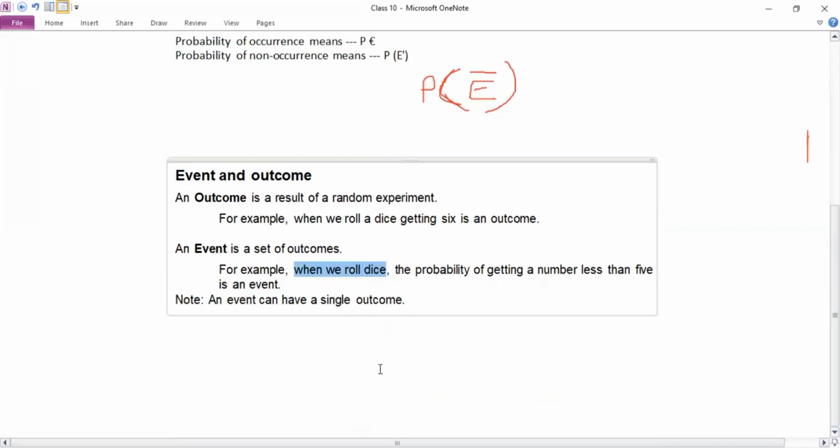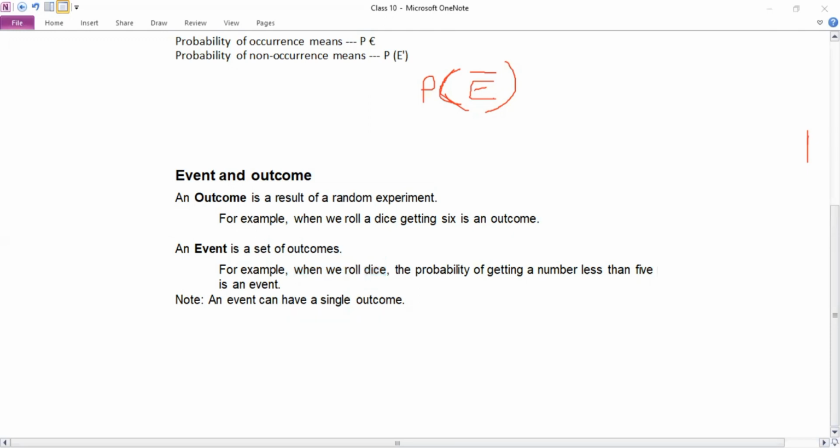That means suppose that we are tossing a coin, remember that, or rolling a dice, we will always get at least one outcome, because when you toss the coin or whenever you roll the dice, it will land up with a specific value on the dice or on the coin. It can be either head or tail, and in the dice it can be any number between 1 to 6. It cannot either exceed or be less than that.